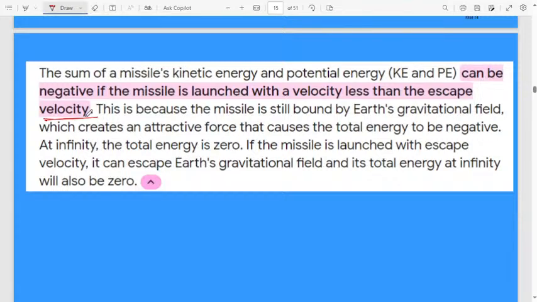When you are launching a missile or satellite, the sum of kinetic energy and potential energy will be negative because the missile is launched with a velocity less than the escape velocity. This is because the missile is still bound by the earth's gravitational field, which creates an attractive force that causes the total energy to be negative. At infinity, the total energy will be 0. If the missile is launched with the escape velocity, it can escape the earth's gravitational field. Its total energy at infinity will also be 0.